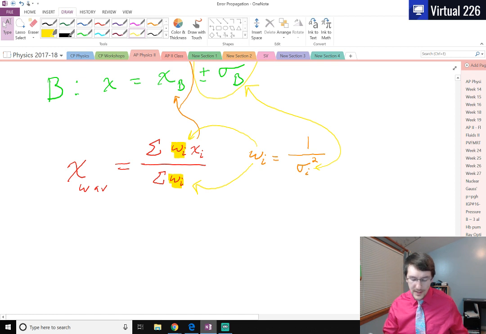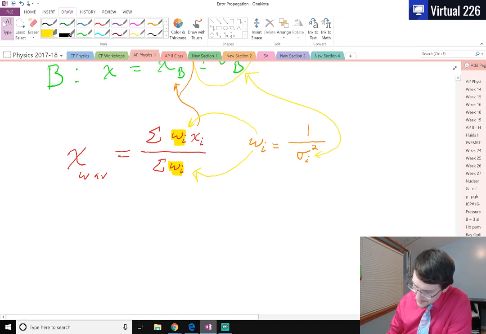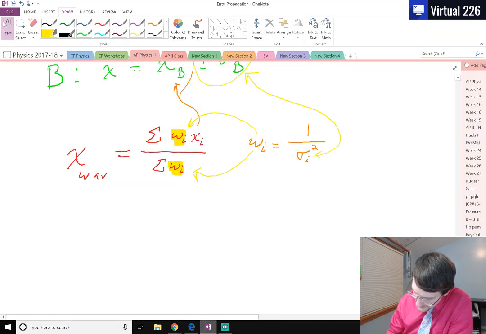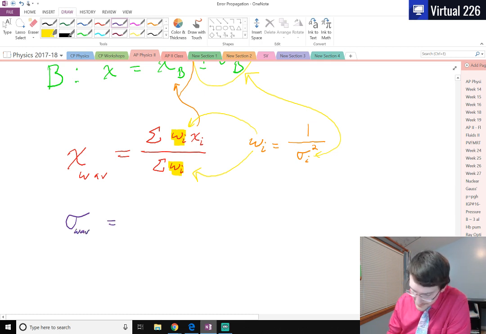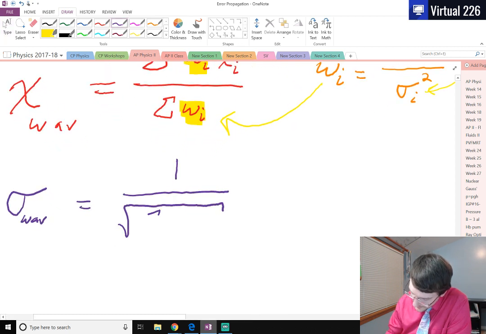Well, the way we can get the error on the weighted average is we can say that the deviation of the weighted average is equal to 1 over the square root of the summation of all of the weights.